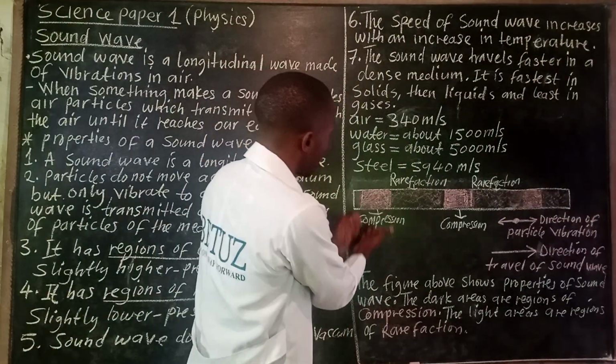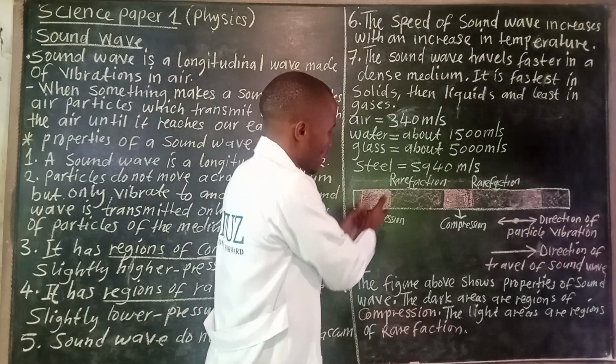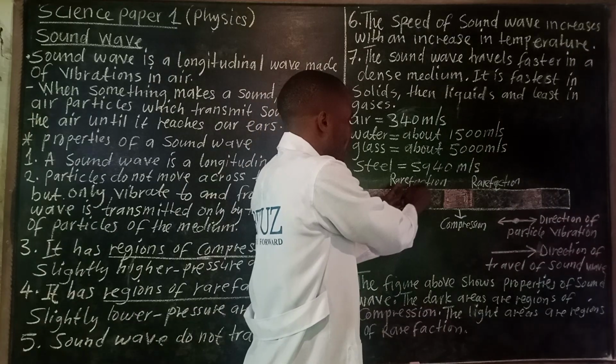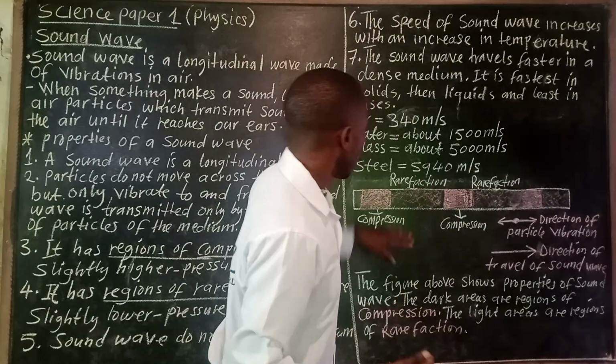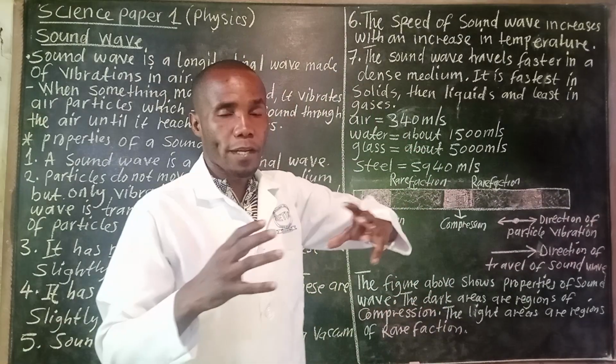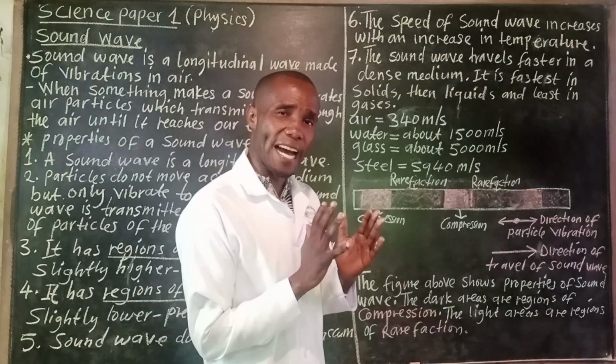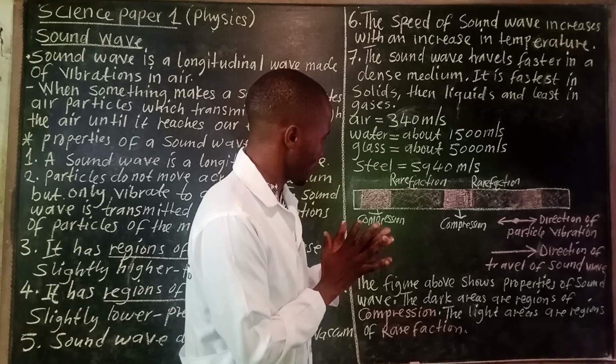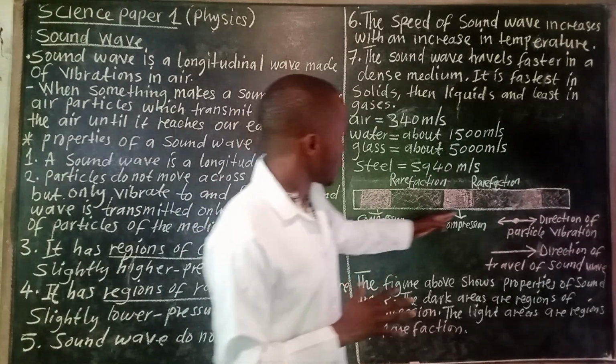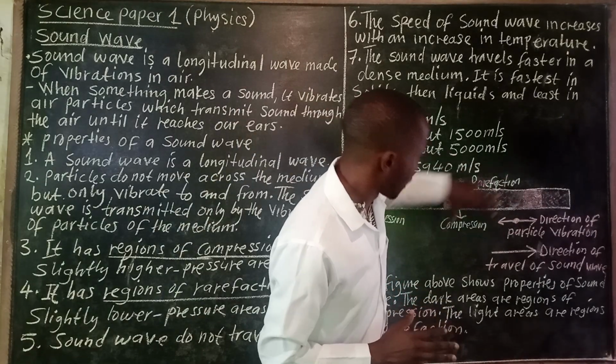So the dark part is compression, then the light part is rarefaction. In rarefaction the pressure is low, while here the pressure is high; it is compressed, just from the word itself.